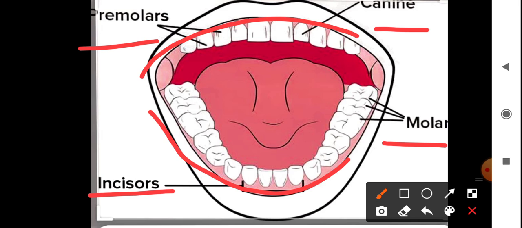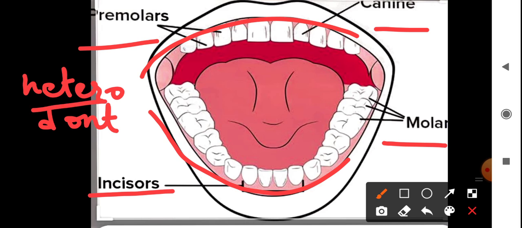These are extra information that you can take. Hetero means different and donts means teeth. So we have incisors, canines, premolars, molars, so heterodont. As they are fixed in the jawbone, they are called thecodont.